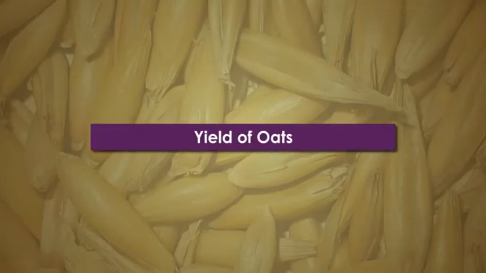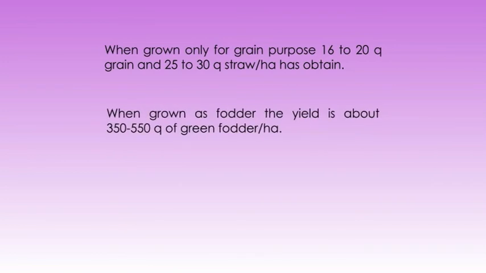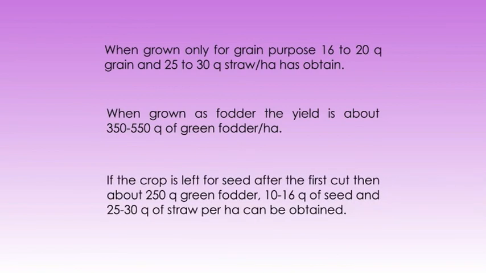Now let's come to the yield potential of oats. When grown for grain purpose, 16 to 20 quintal grains and 25 to 30 quintal straw per hectare is obtained. However, when grown as fodder, the yield is about 350 to 550 quintals of green fodder per hectare. If the crop is left for seed after the first cut, then about 250 quintal green fodder, 10 to 16 quintal of seed and 25 to 30 quintal of straw per hectare can be obtained.